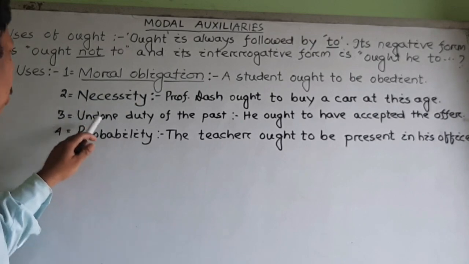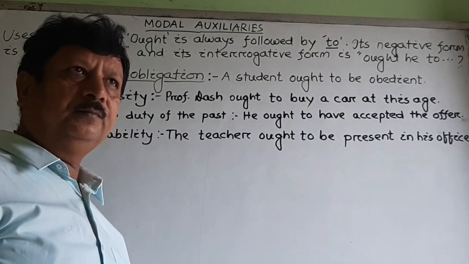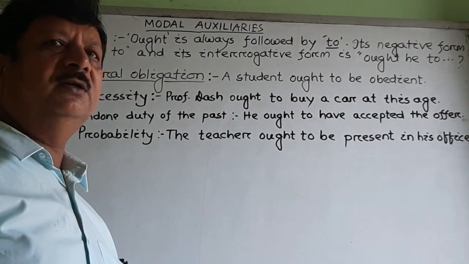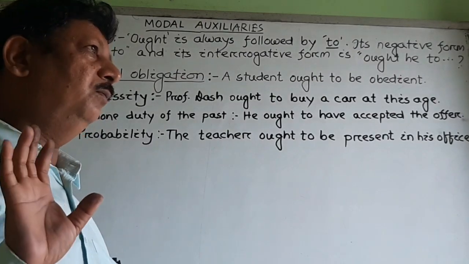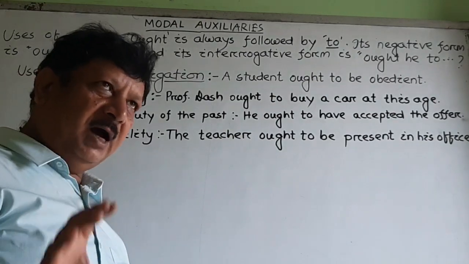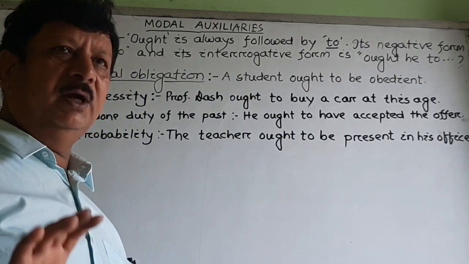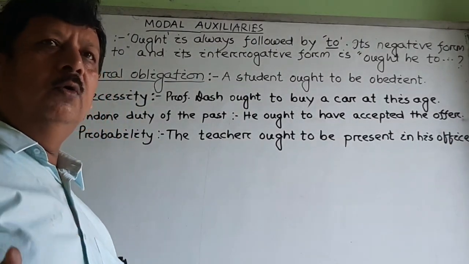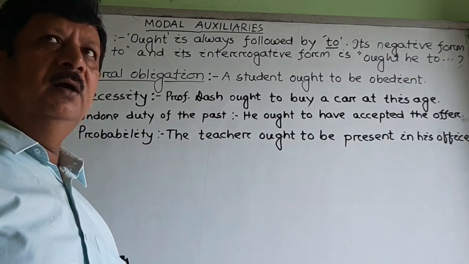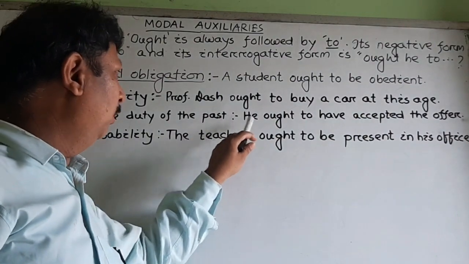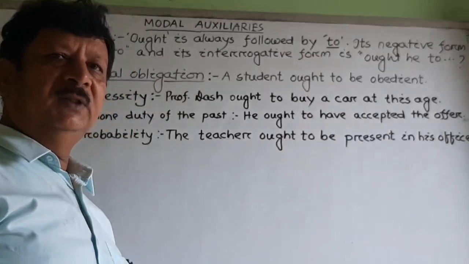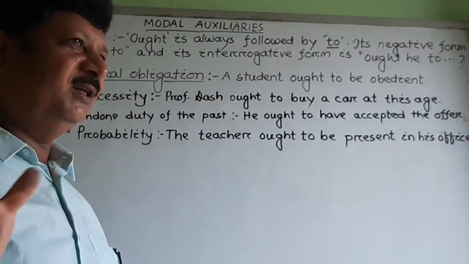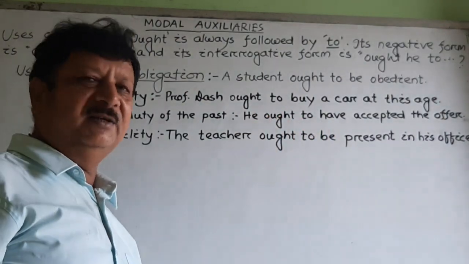Then another one, that is undone duty of the past. Suppose you had to accomplish a task, but you have not done it till now. The action should have been done in the past, but as it has not been completed, we generally use ought to with its perfect form, that means by using have. The example: He ought to have accepted the offer. That means the person did not accept the offer, but he should have accepted. In that case we may say he ought to have accepted.